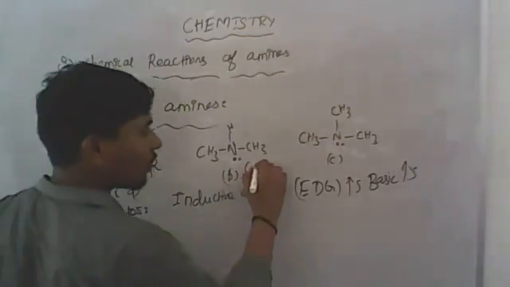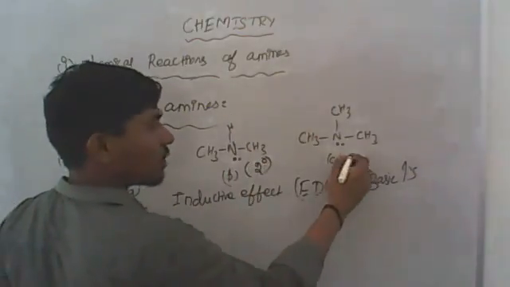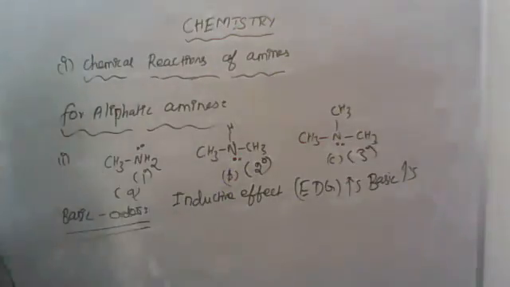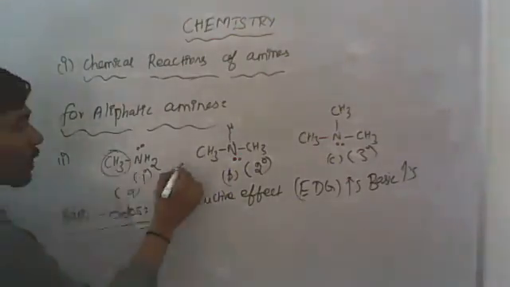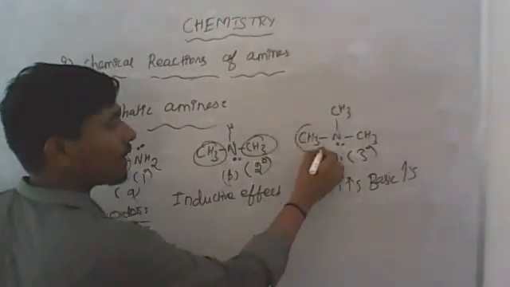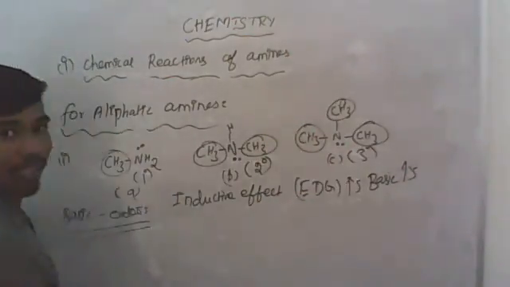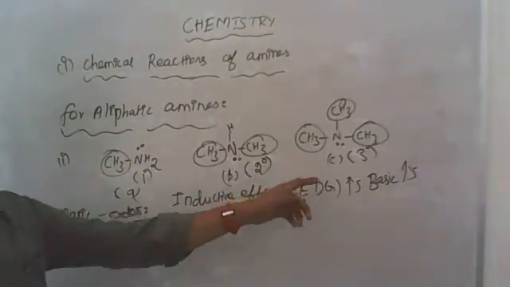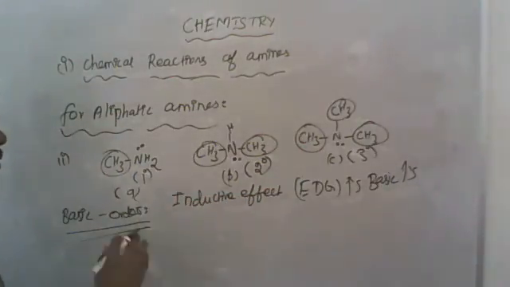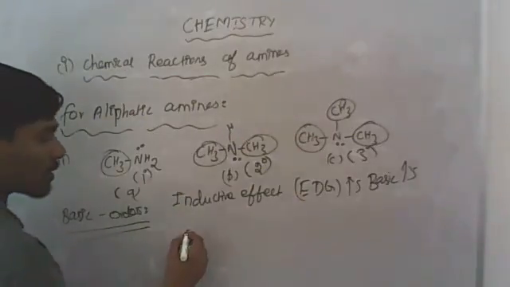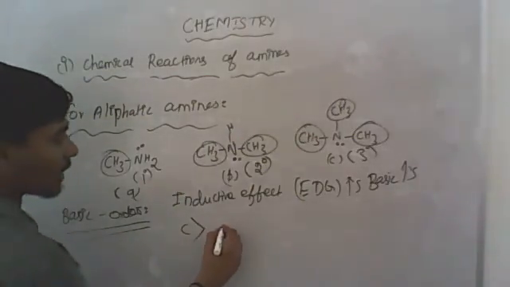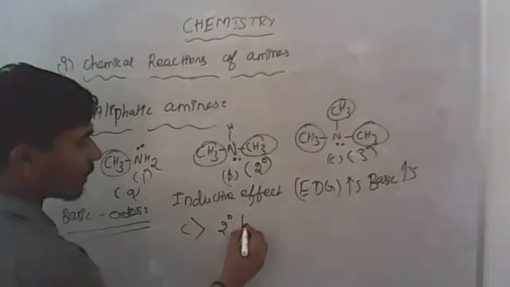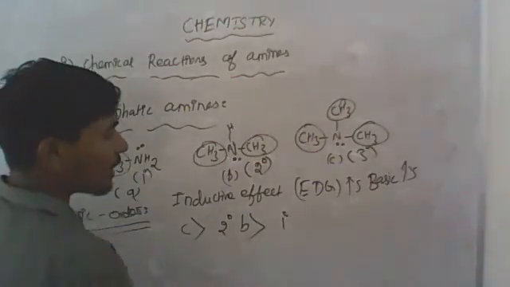So this is an example for secondary amine and this one is called tertiary amine. So among the three இங்க ஒரே ஒரு donor தான் இருக்கு, இங்க ரெண்டு donor groups இருக்கு, இங்க 3 donor groups இருக்கு. So donating group increase ஆனா basic strength also increase ஆகும். So among the three, C is more basic than secondary, அதாவது B, then primary is the least basic.